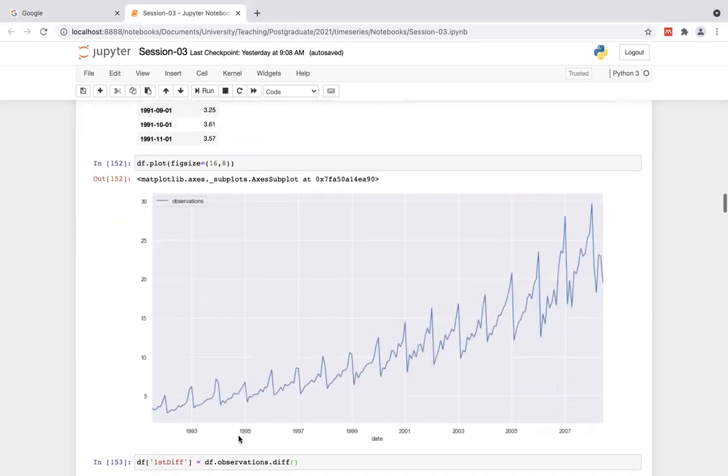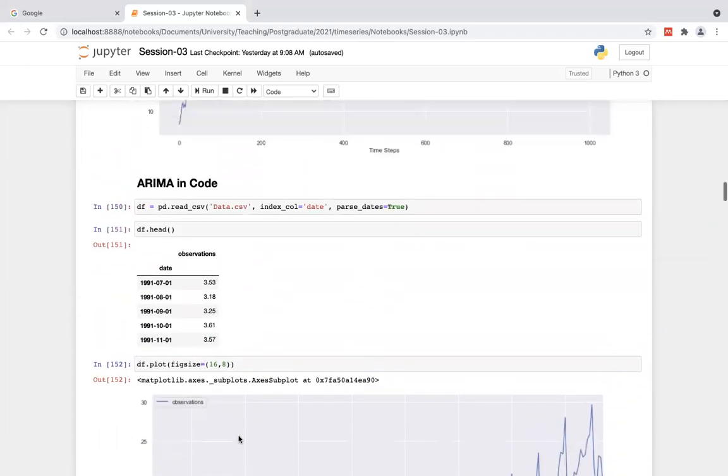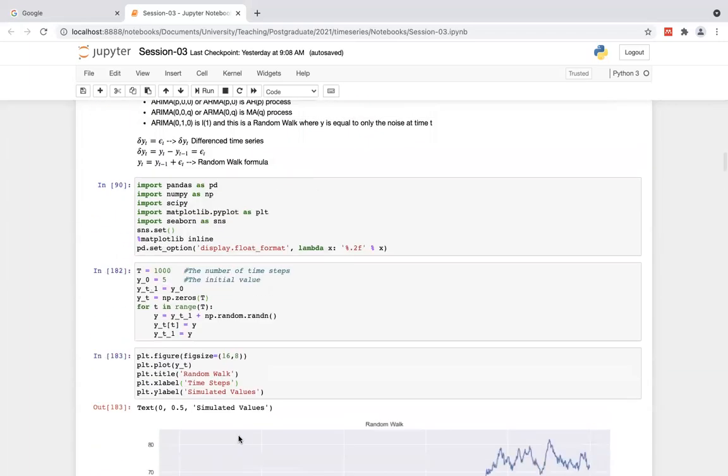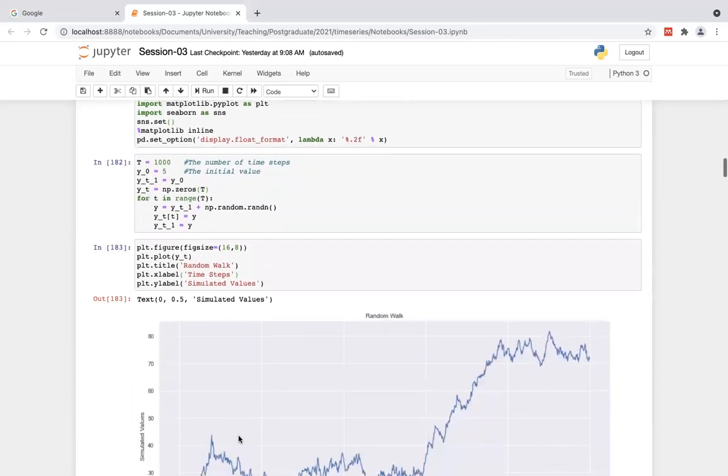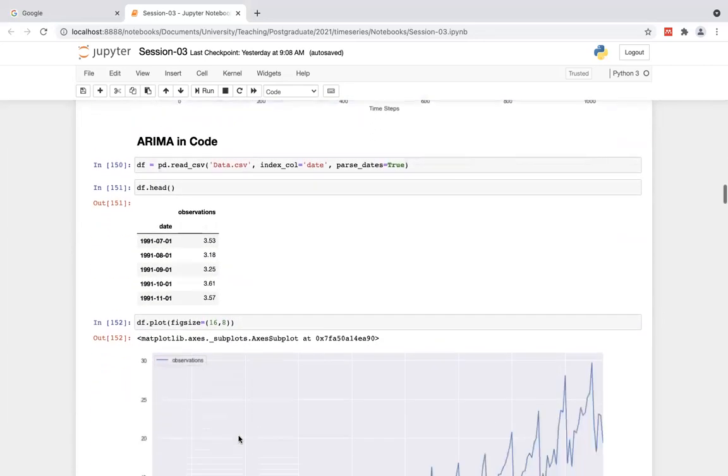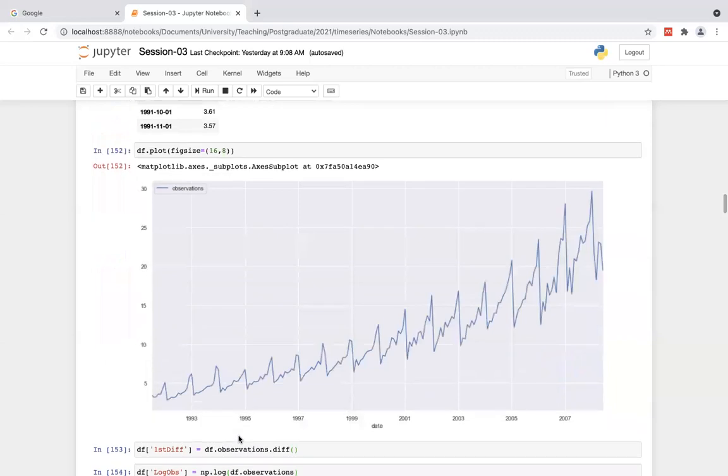Then we coded them. We practiced a random walk with a coding example, then the ARIMA model with the difference parameter. Prior to that, we tested the AR model and the MA model, and how to do parameter tuning and so on.